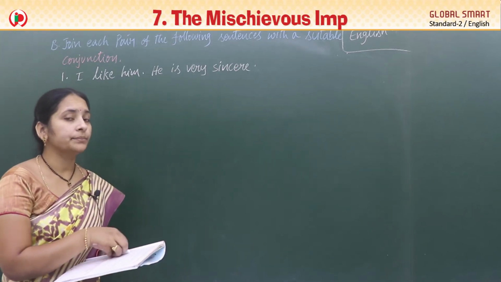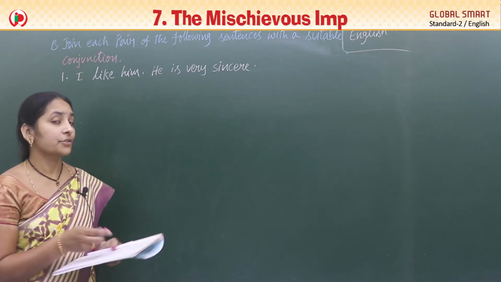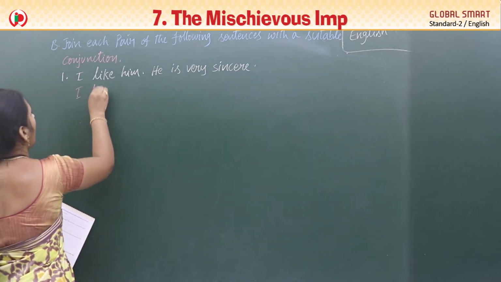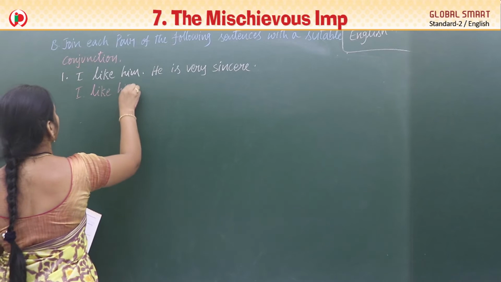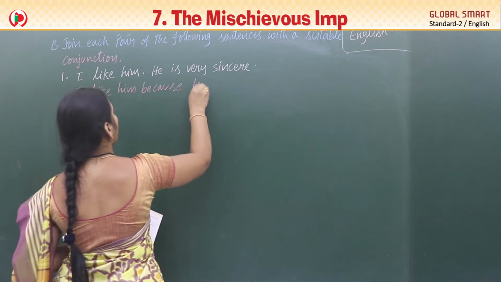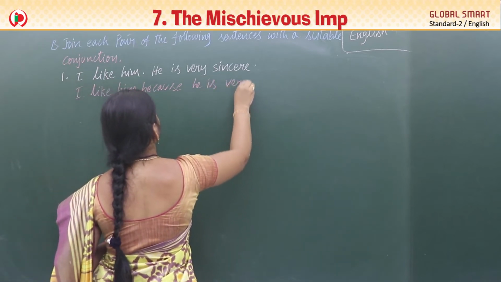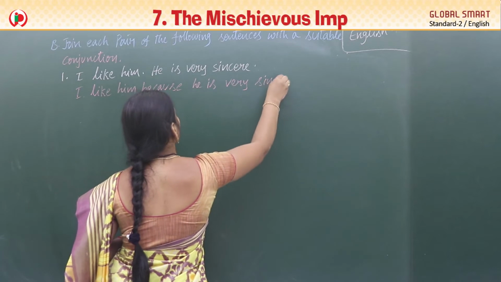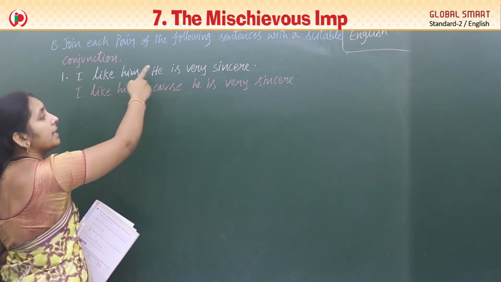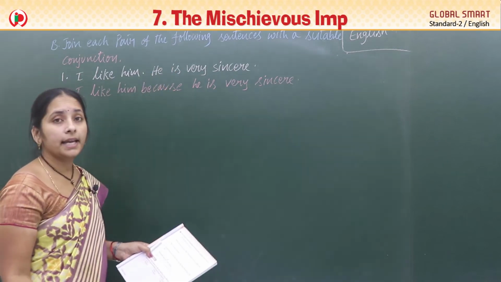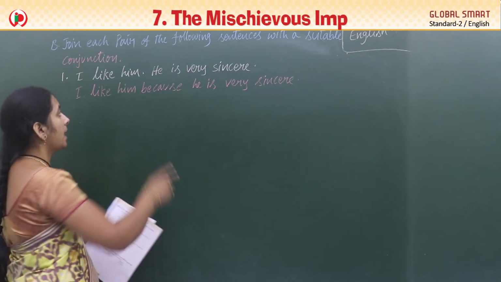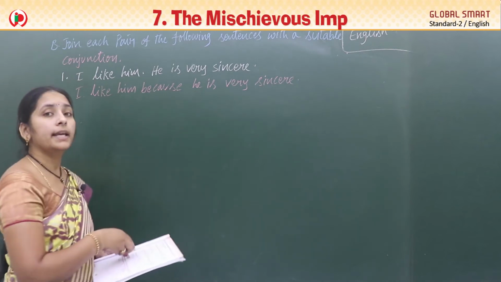So why do you like him? Because he is very sincere. So what can we add here? Very good, because. So write the answer. I like him because he is very sincere. Understood this one? I like him. He is very sincere. Why do we like him? Because he is very sincere. So that's why I like him, because he is very sincere.